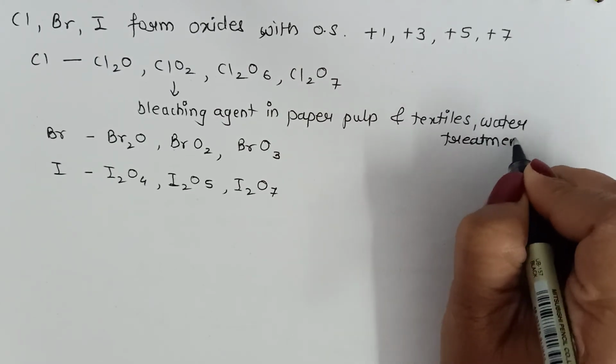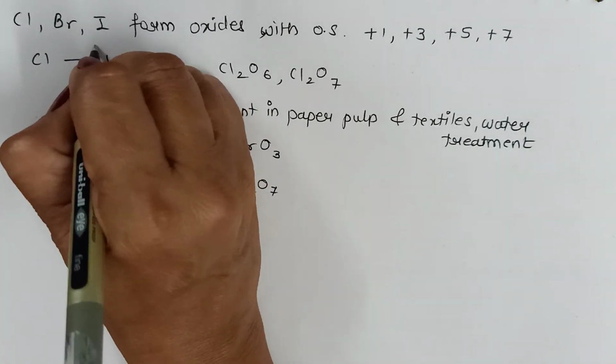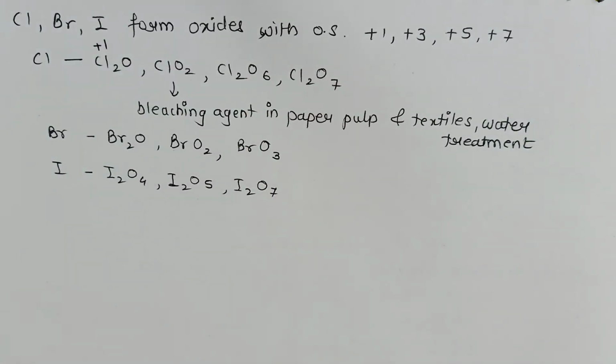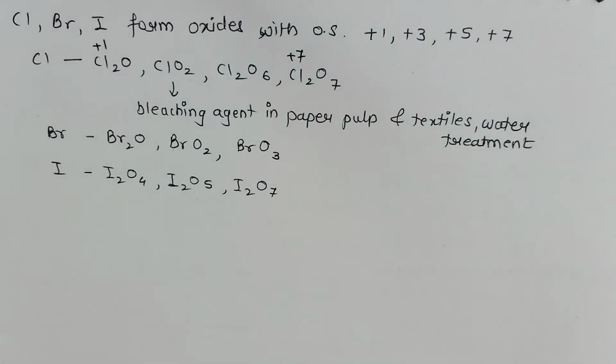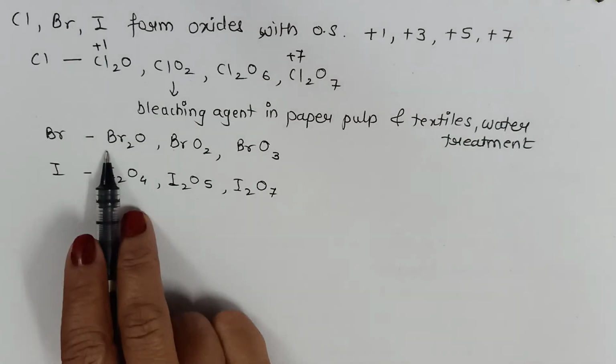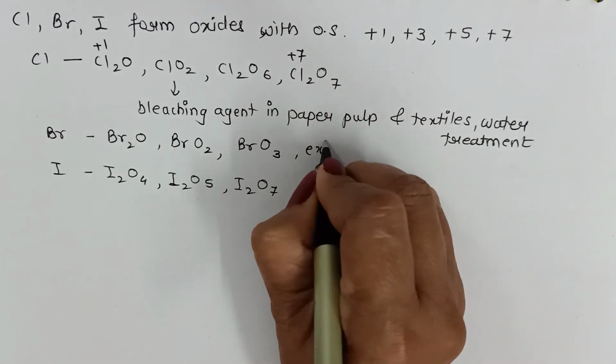In all these compounds, chlorine will show a positive oxidation state. For example, in the first one, it will show +1 oxidation state. And in the last one, it will show +7 oxidation state. Bromine oxides are Br2O, BrO2, BrO3. Although these are comparatively less stable halogen oxides and they exist only at low temperature.